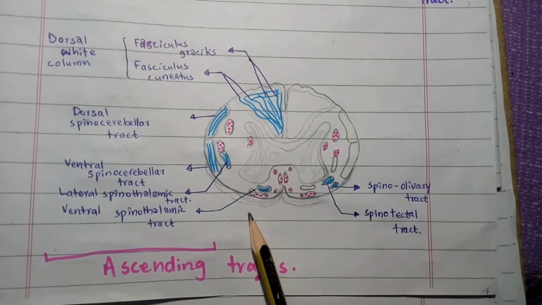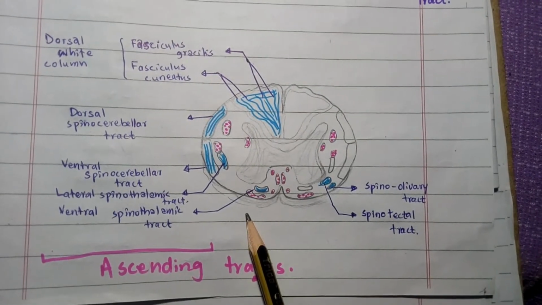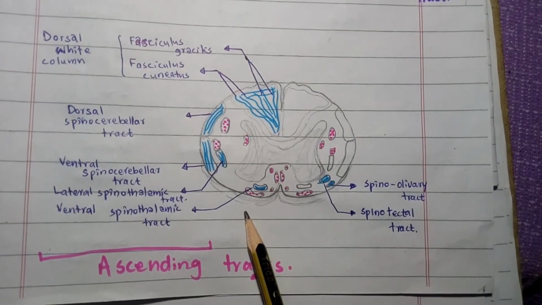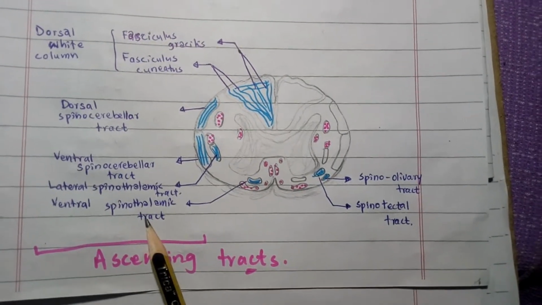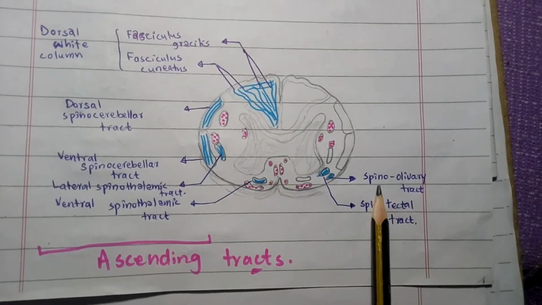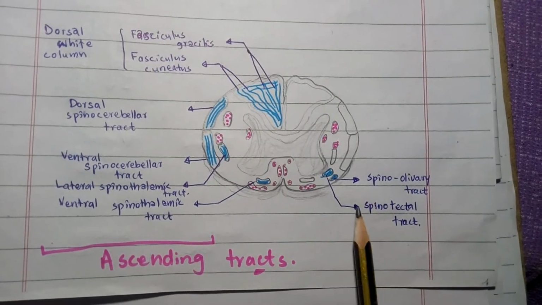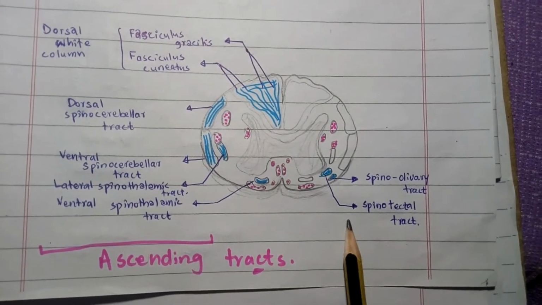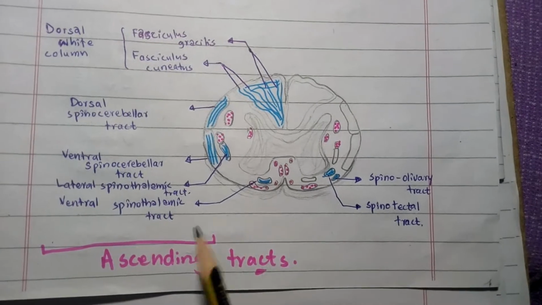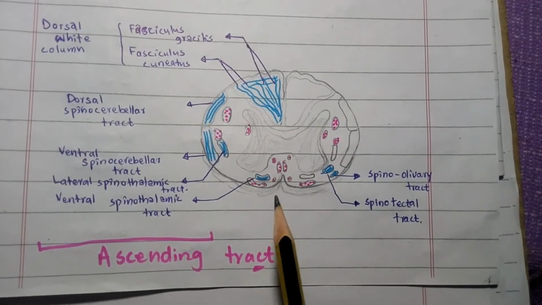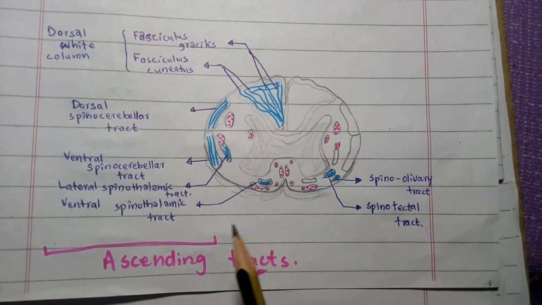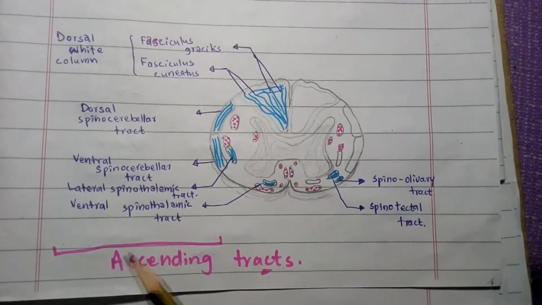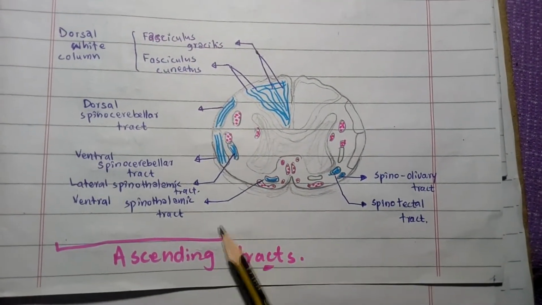Then in the anterior white column, the ascending tracts are the anterior or ventral spinothalamic tract, the spinoolivary tract, the spinotectal tract, and the spinoreticular tract. So these are the ascending tracts.